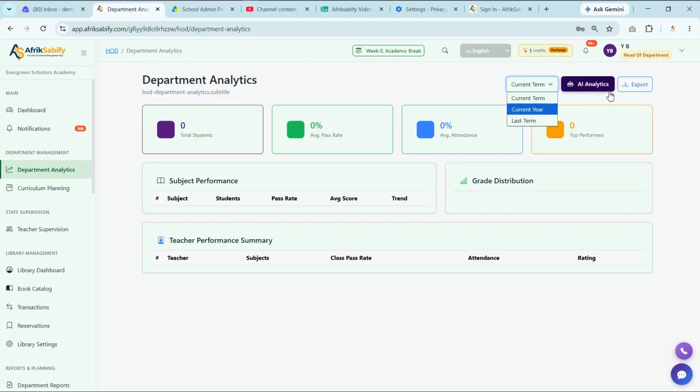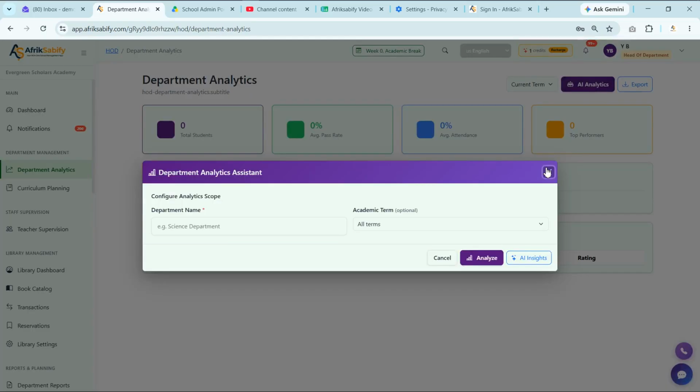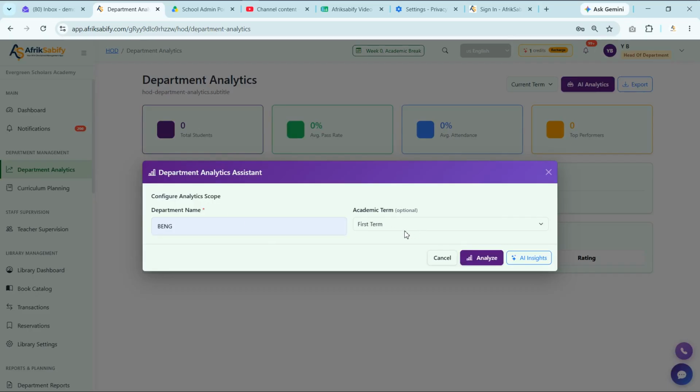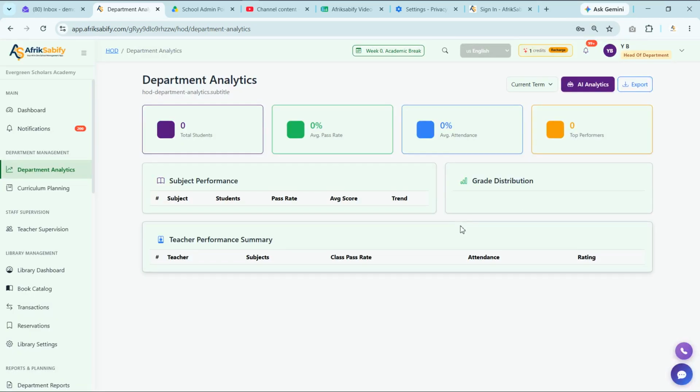If you have this drop down here, you can select the current term, either the current year or the last term, and we have this AI analytics. Inside of this AI analytics, you'll be able to configure your analytics scope. To do that, you just need to add the head of the department name. You add the academic term. Once you've entered your department name and the academic term, you can also use this AI to do the analysis. And next, just click on analyze here, where you can export and keep.